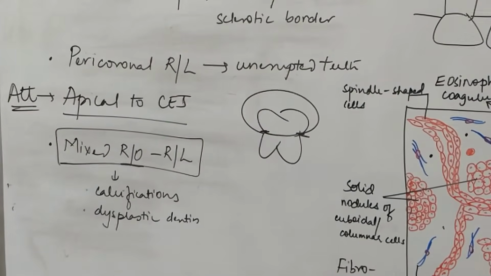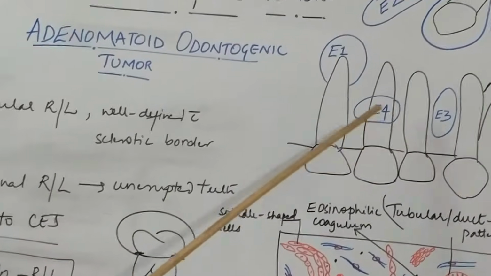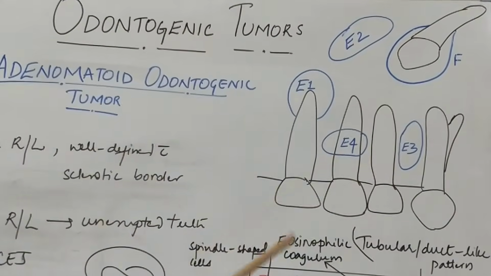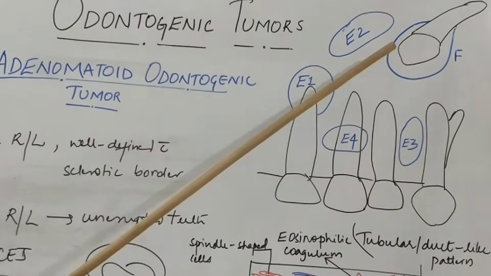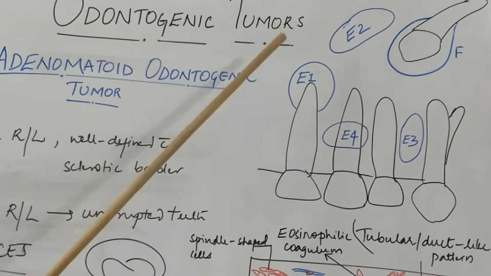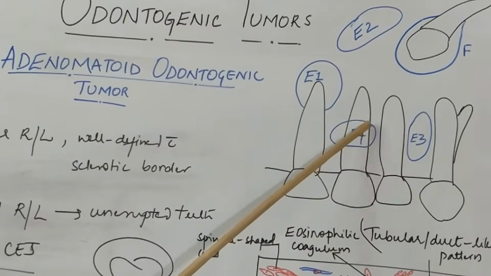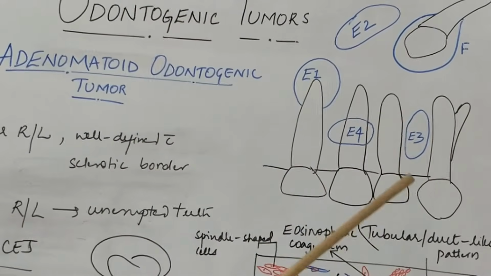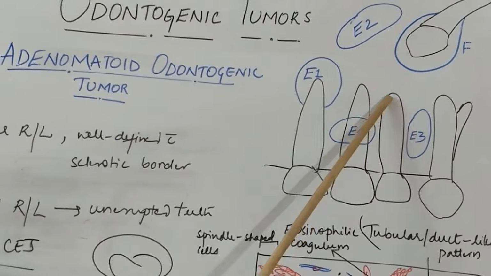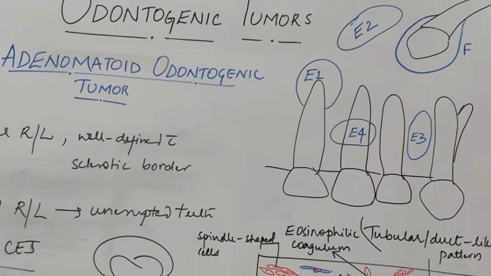Again, I will ask you to appreciate this figure here. So these are the radiographic pictures that you can see. Anything can occur in AOT. It can occur either associated with an unerupted tooth, or as a solitary lesion, or periapically superimposed at the mid-root level, or in between the two roots. Now here when you see, when it occurs in between the roots, it tends to diverge the roots. Okay, this is an important feature.